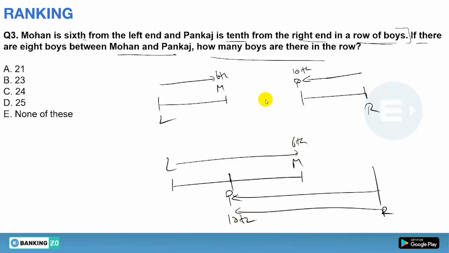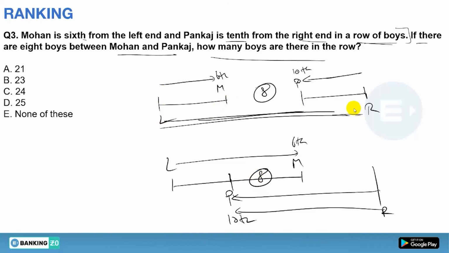Now they are saying that there are 8 boys between them. So in this case there are 8 boys. Just keep one thing in mind: whether these two diagrams, overlapping and non-overlapping, both are possible or not. No, both are not possible. Now why is this not possible? Just keep one thing in mind, that the non-overlapping condition is always possible in such type of question, always possible.